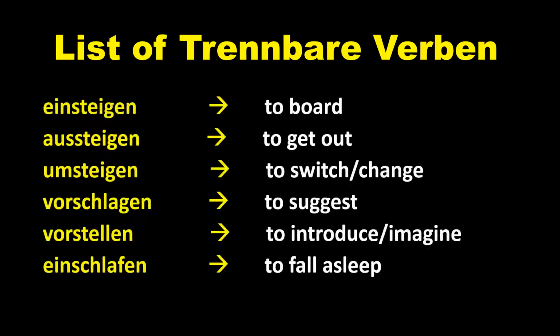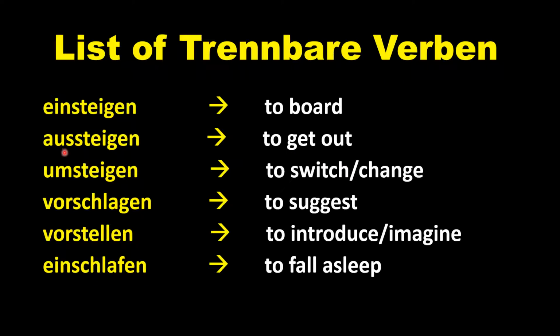Some more verbs. Einsteigen. Prefix is definitely ein, which means to board. Maybe a train, bus. So einsteigen. Second is aussteigen. Aussteigen, that is just the opposite. To get out. To unboard.